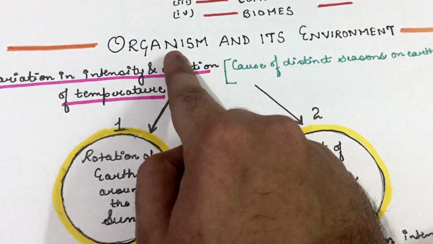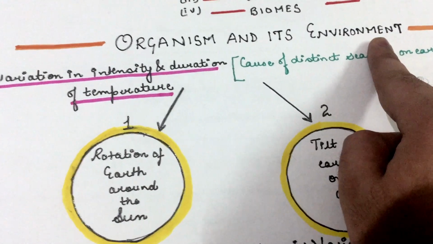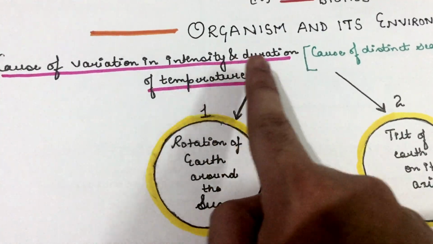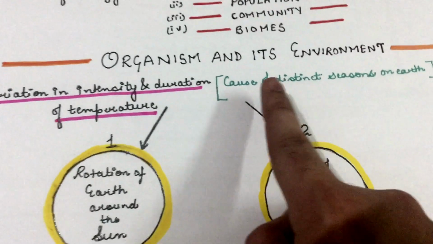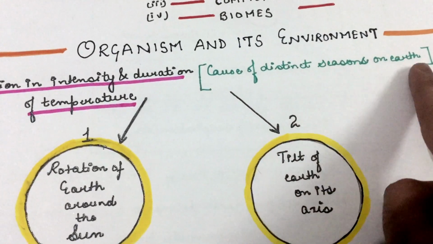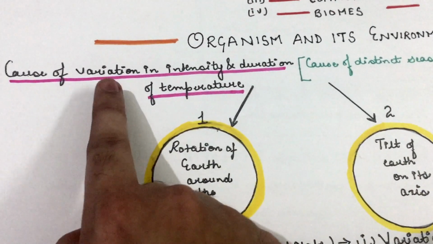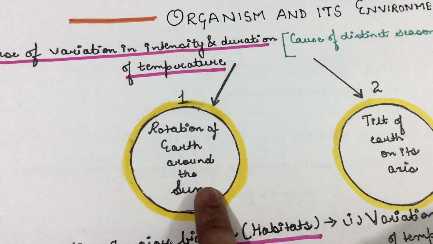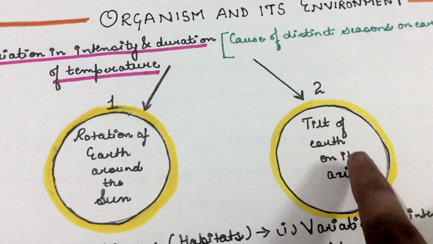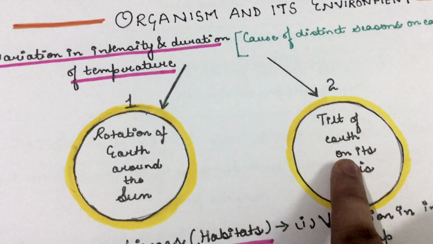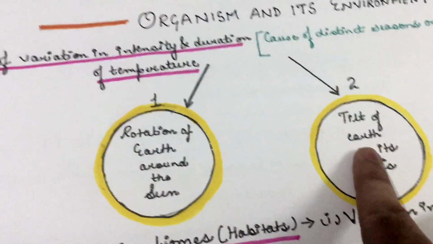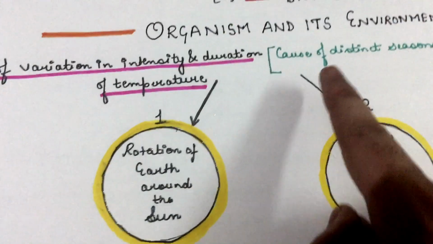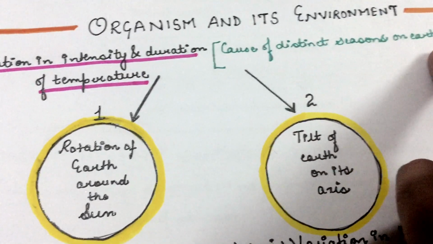Now let us talk about organism and its environment. So, what is the cause of variation in duration of temperature on the earth? Or we can say, what is the cause of distinct seasons on the earth? The cause of variation in duration of temperature is the rotation of earth around the sun and the tilt of earth on its own axis. These are the two reasons why there is variation in duration of temperature on the earth, or why there are different seasons on the earth.